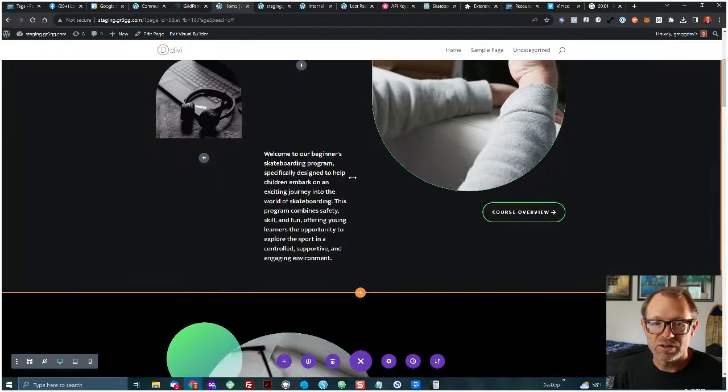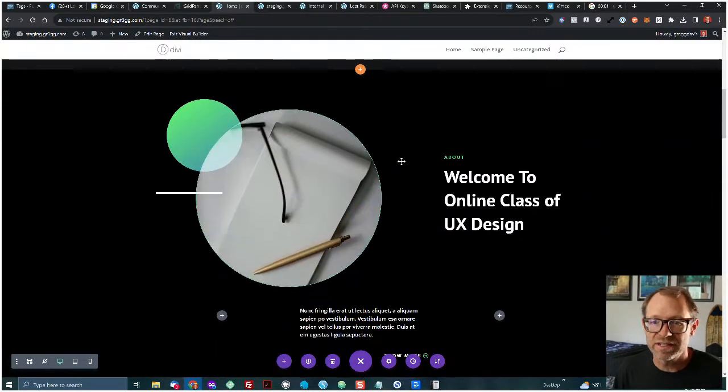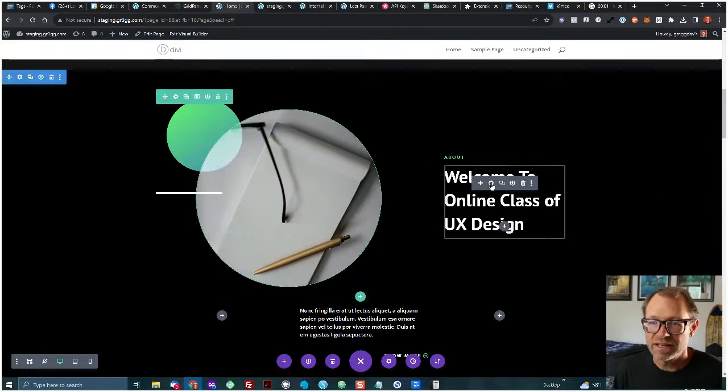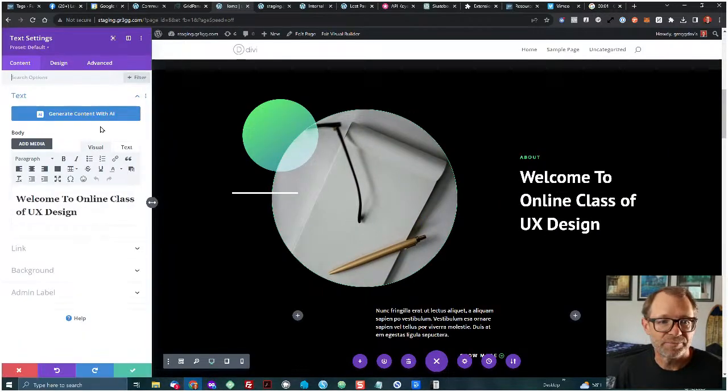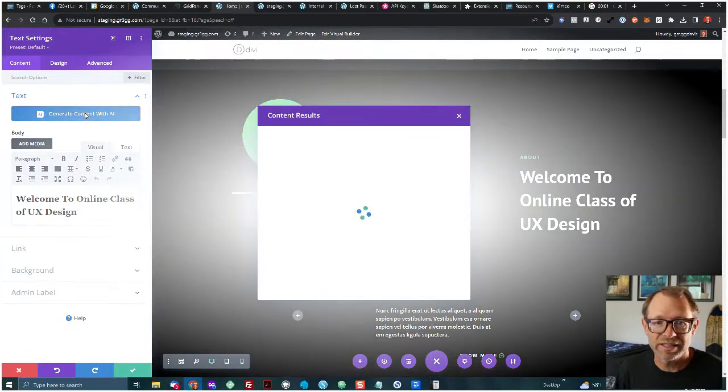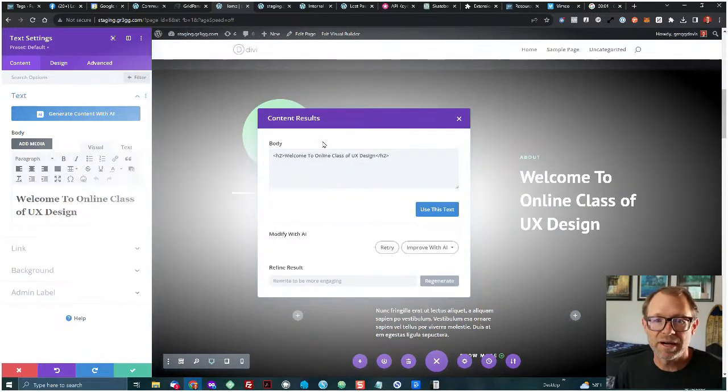So if I go down to a section, let's go down to the next section, and let's just look at this heading. One of the things you can do is just let it look at your website contextually and have it generate content with AI. I'm just clicking that button. And here's my content results. Welcome to the online class view. Of course, that's what it already is. And so I'd like to refine this result.